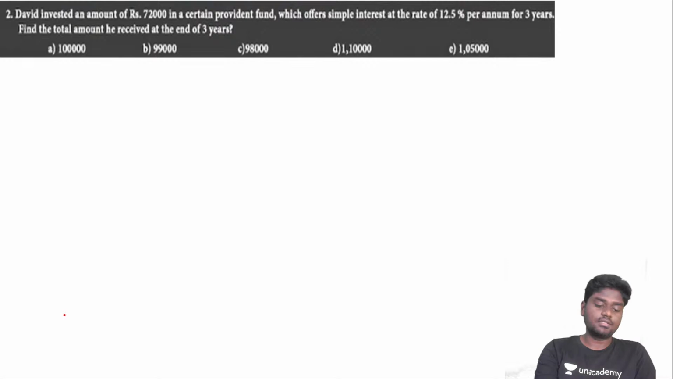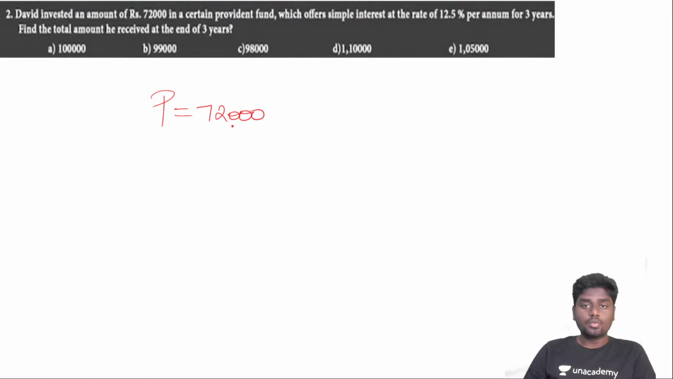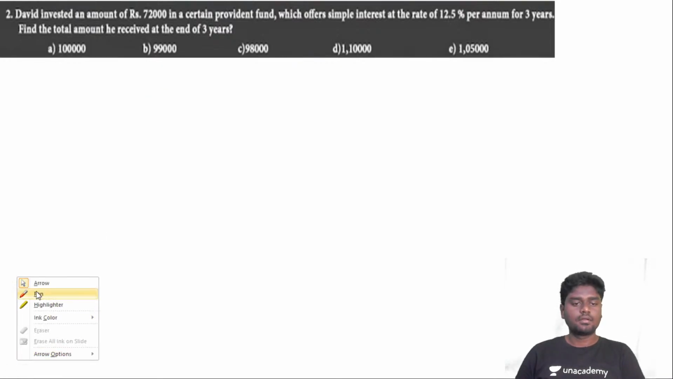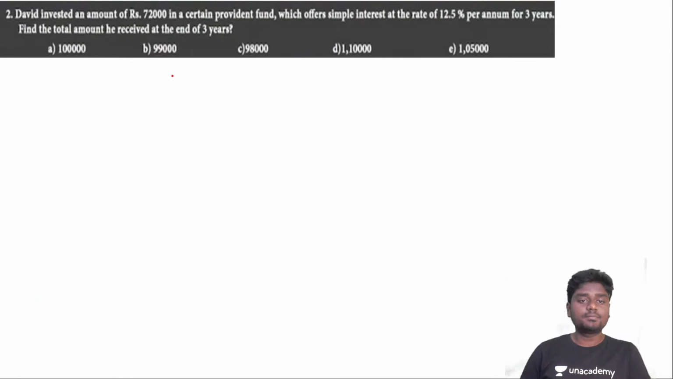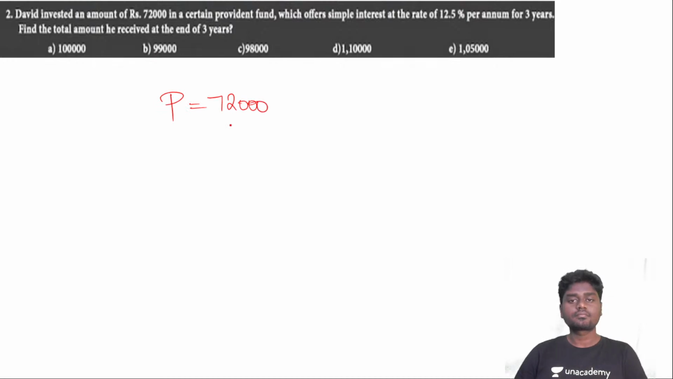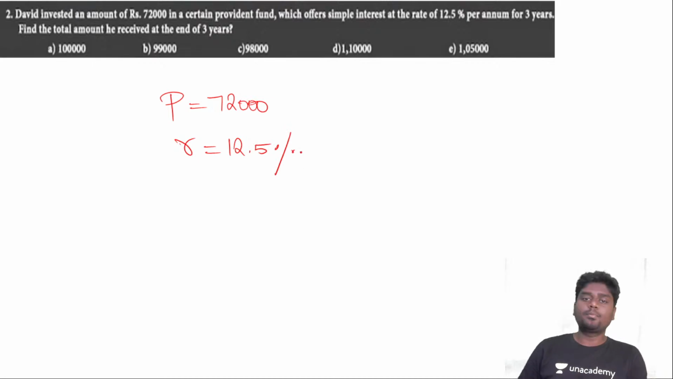Second question, if you see, here David has invested the principal amount of rupees 72,000 in a certain provident fund, which offers simple interest. So the second question here, the principal amount David invested is 72,000, which offers simple interest at the rate of 12.5%. So the rate of interest here is 12.5%, and it is 12.5% per annum.